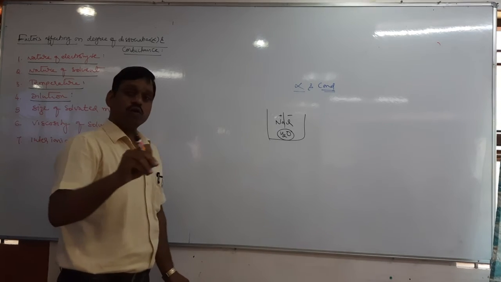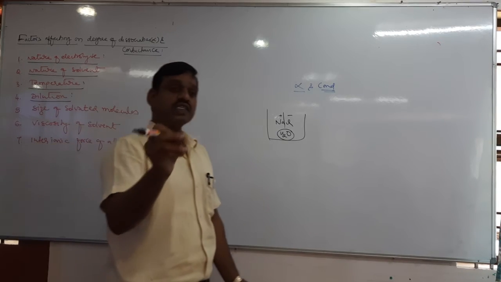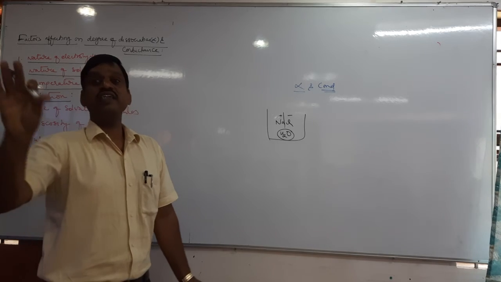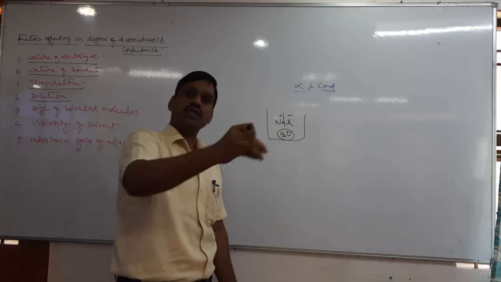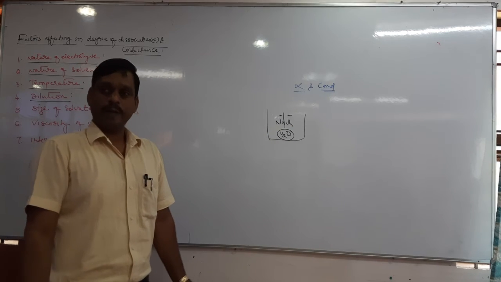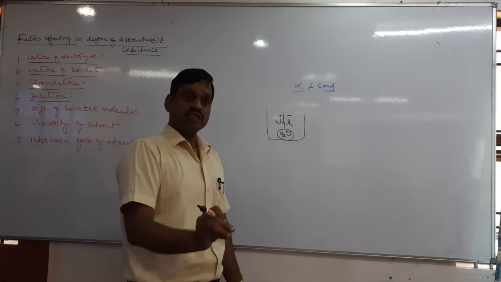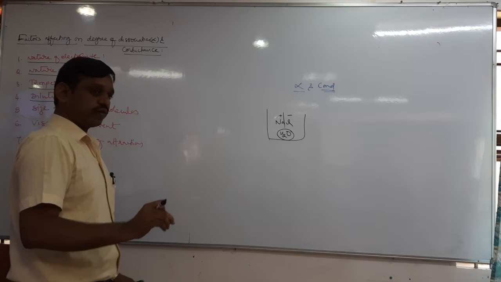Usually alpha does not increase in the case of a strong electrolyte, but alpha increases in the case of a weak electrolyte. But in both cases, conductance increases, though in one case it increases slowly and in the other it increases sharply. That's okay. But now the question is, why does conductance increase on dilution, even for strong and weak electrolytes?